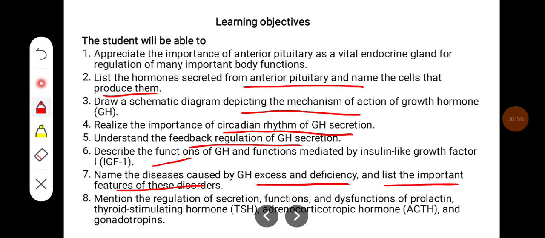Mention the regulation of secretion, function, and dysfunction of prolactin, thyroid stimulating hormone, adrenocorticotropic hormone, and gonadotropins.